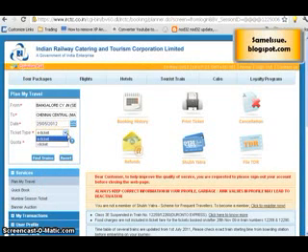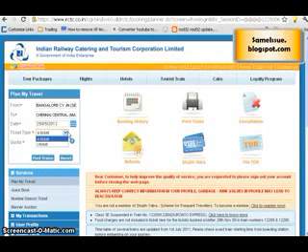Here you have an option of e-ticket and i-ticket. What is e-ticket? E-ticket is a ticket that you get as an electronic ticket, and you can take a printout of the booked history and travel. I-ticket is a physical ticket, the ticket that you actually get when you go and book it at the railway station. So e-ticket you can just book it and take a print and travel. I-ticket is like you book it some days prior. I guess you need to book 3 days prior so that your booked physical ticket can reach you through the courier. I'll always prefer an e-ticket because you can just book it, take a print and travel.